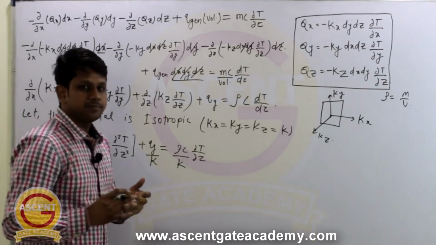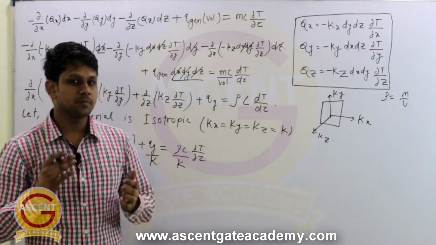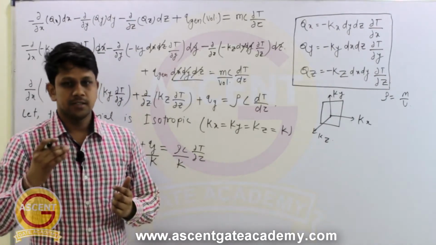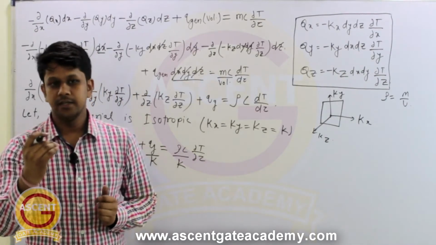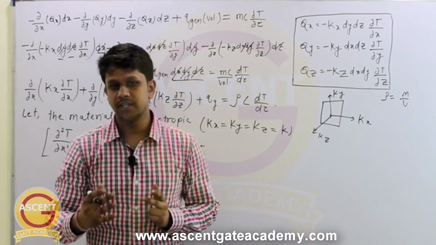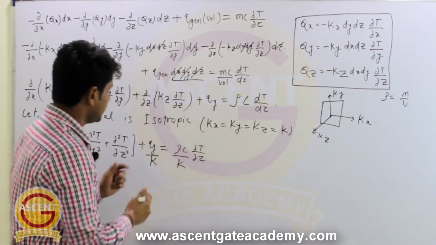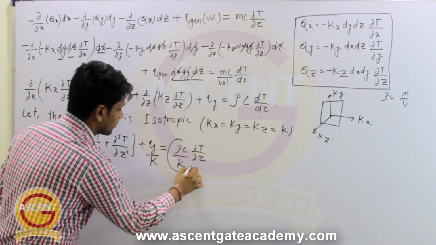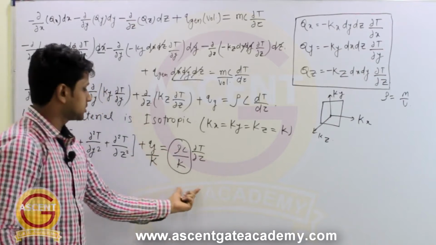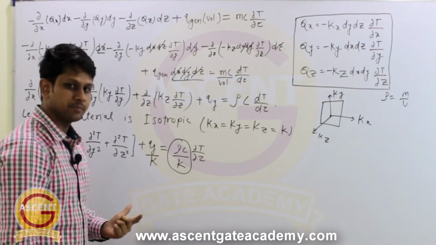And if you remember, we have discussed the thermal diffusivity. So what is thermal diffusivity? It is the ratio of heat conducted divided by heat stored. And what is the equation of that thermal diffusivity? That is alpha, it is k by rho c. So see here, it is rho c by k. So it is the inverse of thermal diffusivity, or we can write 1 by alpha in this place, right?